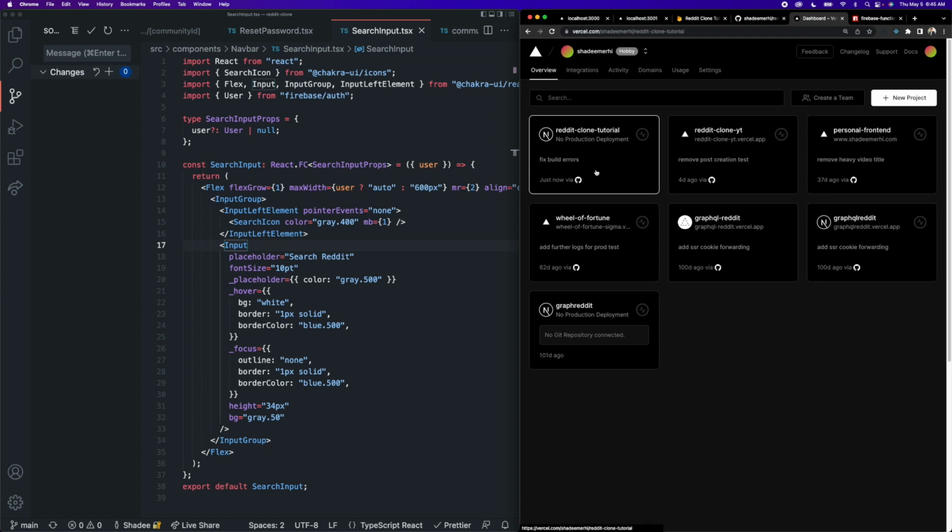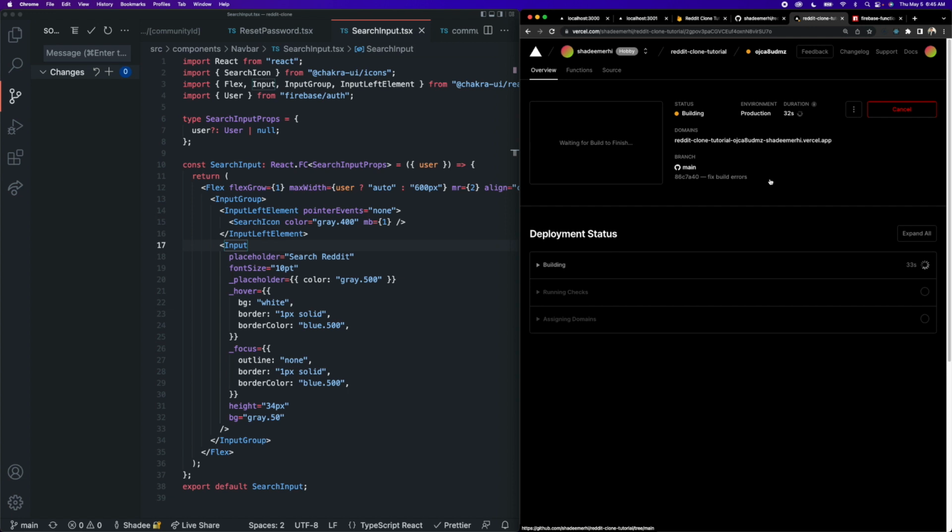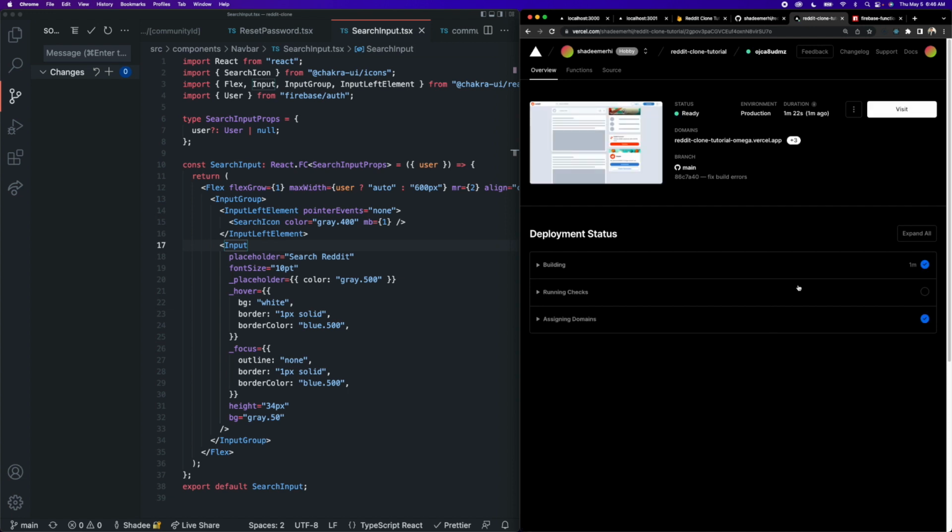Okay, so fix build errors, it's there, and it is building. So let's go ahead and view the build logs and see how far it makes it this time. Okay, so it looked like my build succeeded. We can see the check mark here. So it's pretty quick. It only took just over a minute, 1 minute and 22 seconds.